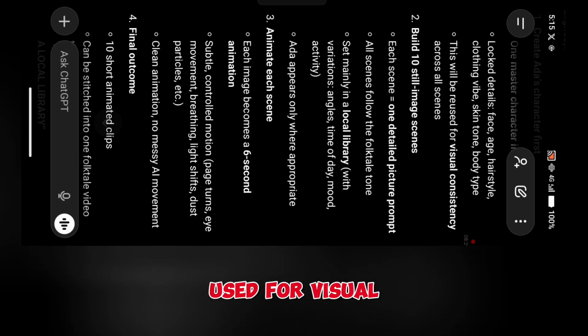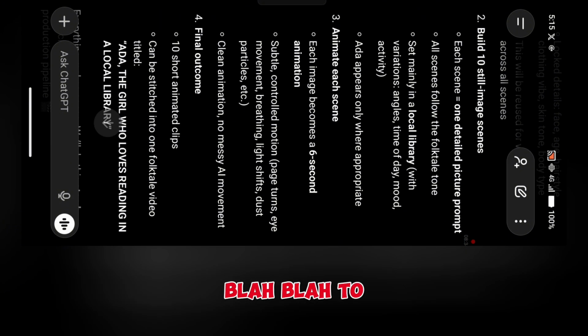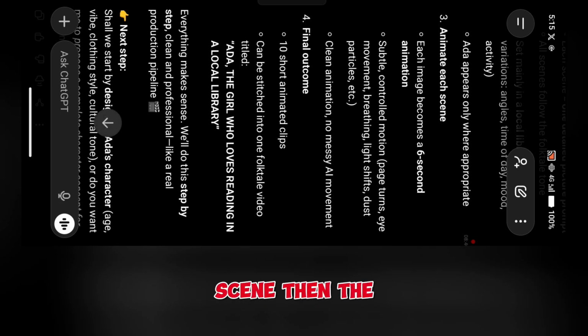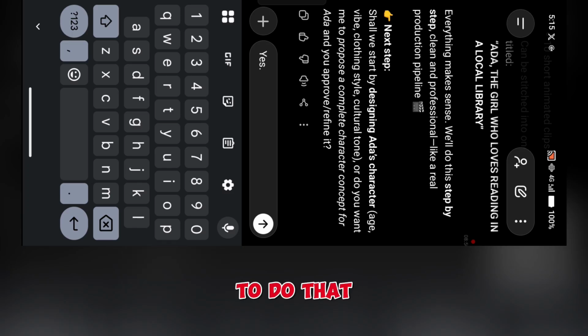Then it will be used for visual consistency across all scenes, to generate the image for each scene. Then animate each scene, then the final outcome. Okay, so next step, shall we start by designing Ada's character? Then we're gonna say yes, and it's going to do that for us.